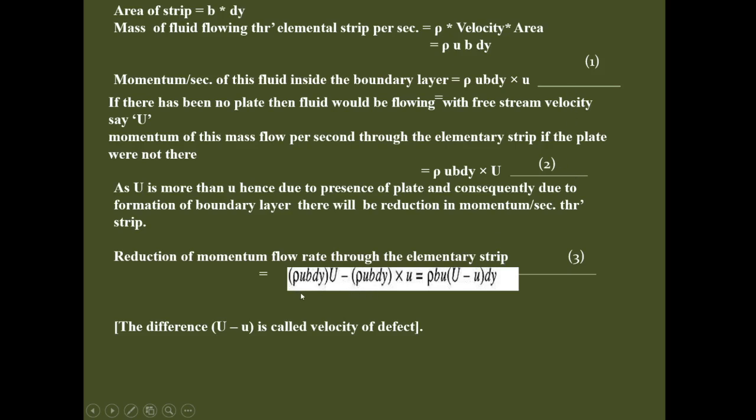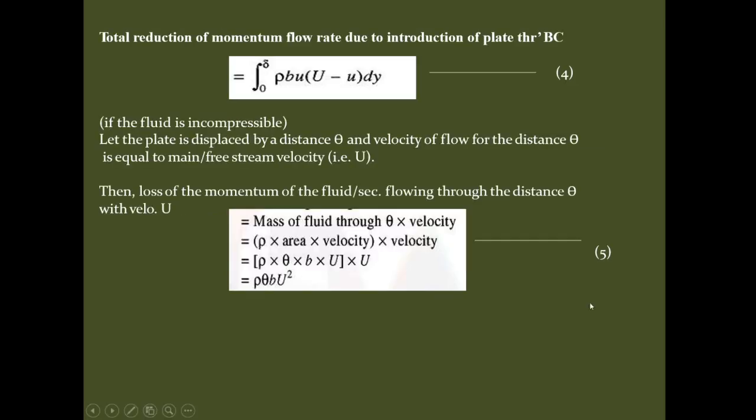So rho u b dy into capital U minus rho u b dy into small u. This gives the expression rho b u (capital U minus small u) dy for the reduction of the momentum flow. Here capital U minus small u is nothing but the velocity defect.